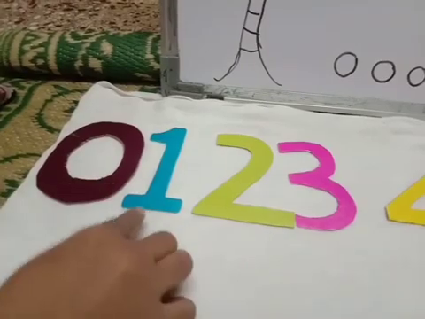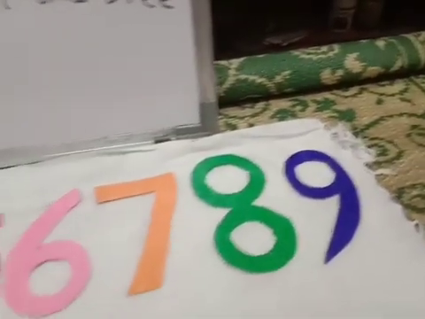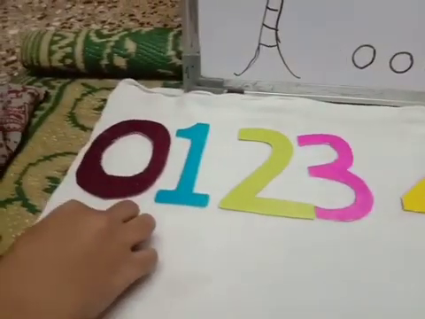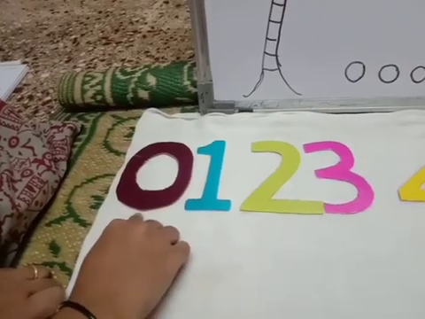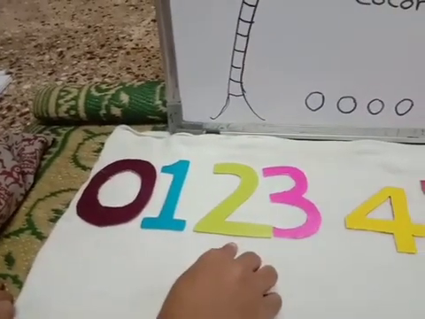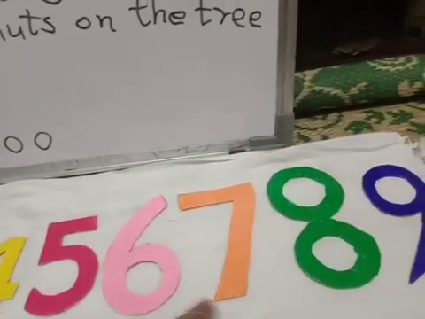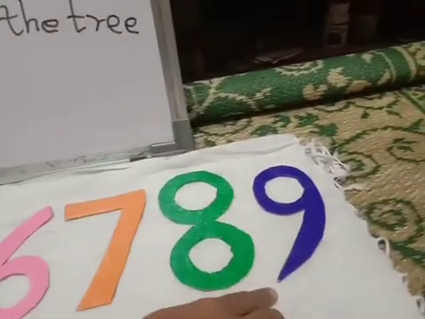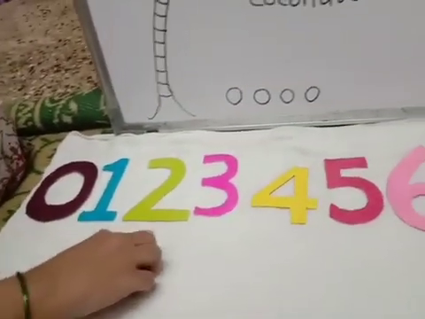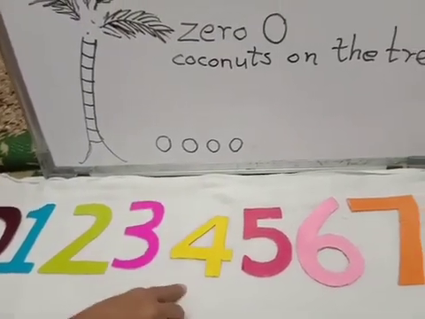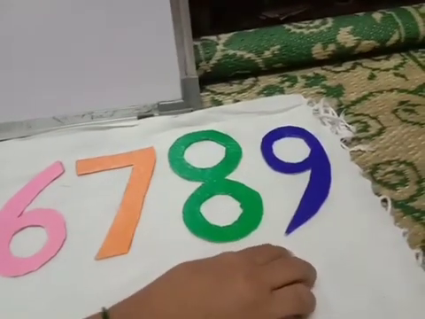Okay? I have taught you numbers 1 to 9. Now, I am teaching you about number 0. So, while reading the numbers, we are going to say 0 also. Okay now? 0, 1, 2, 3, 4, 5, 6, 7, 8, 9. Understood? 0, 1, 2, 3, 4, 5, 6, 7, 8, 9.